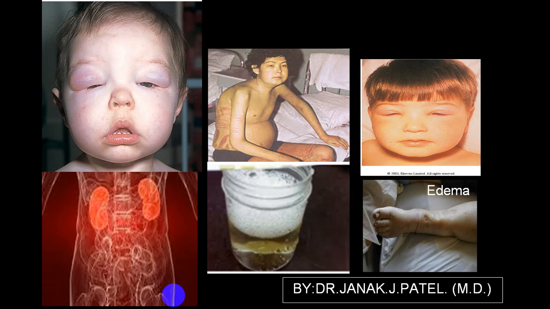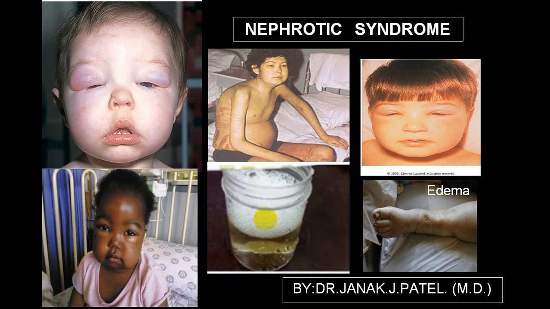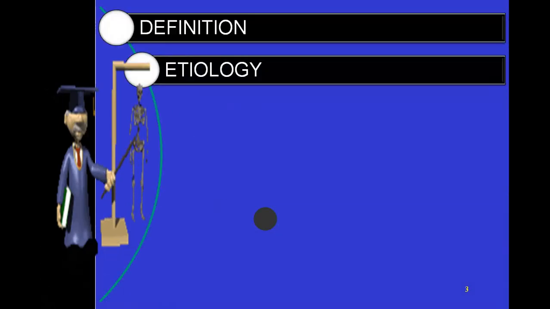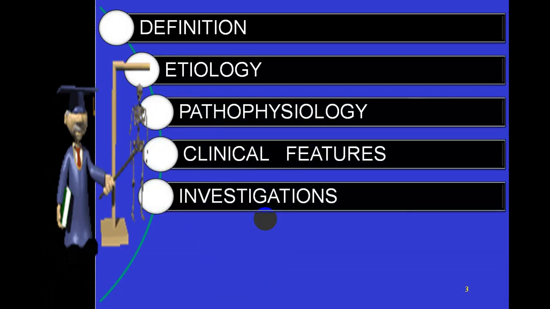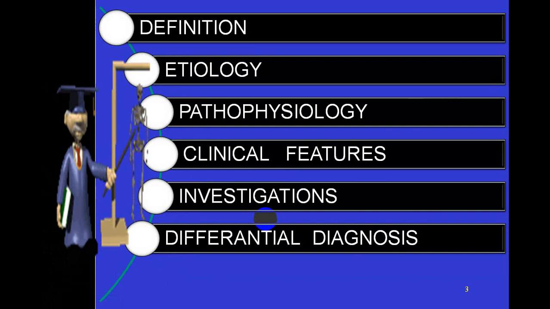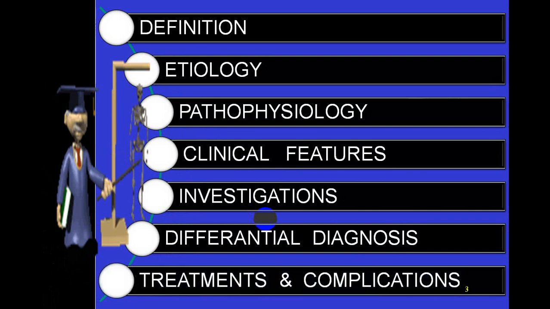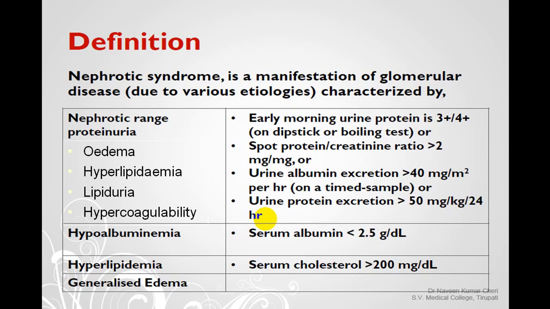Now this is a picture, a classical picture of nephrotic syndrome. You can see generalized anasarca and the urine is showing foaming, which means there is heavy proteinuria. We'll be talking under different headings: definition, etiology, pathophysiology, clinical features, investigations, differential diagnosis, treatment, and complications.